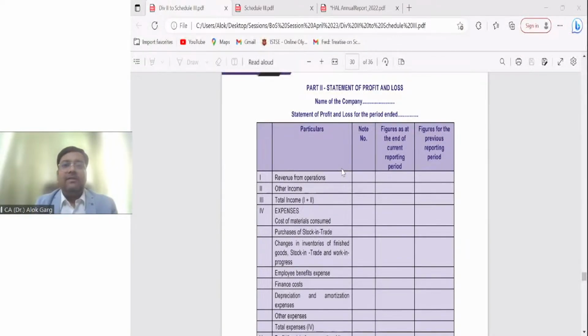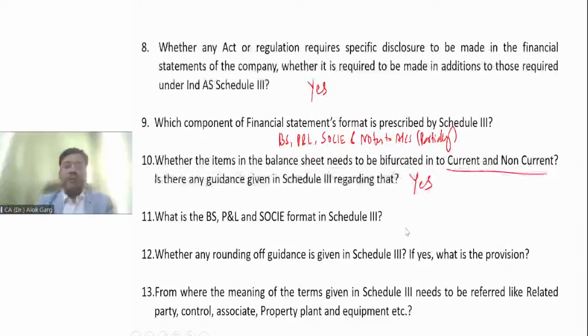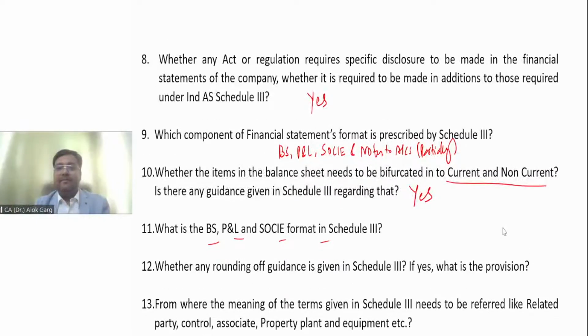Okay, now let's come back to the PPT again. So what is the balance sheet, P&L and SOCI format in schedule 3? I have shown you in the study material, okay? Whether any rounding off guidance is given in schedule 3, if yes, what is the provision? Guys, is there any guidance given in the schedule 3?